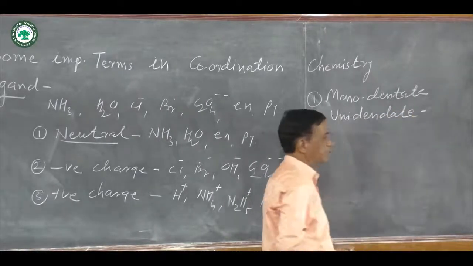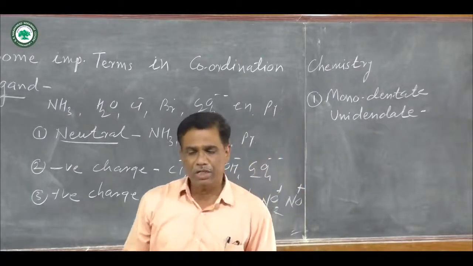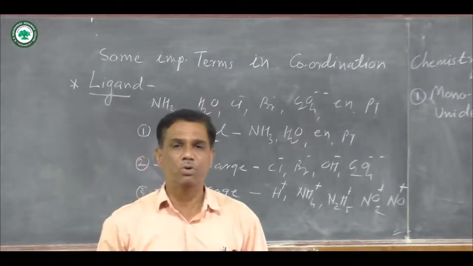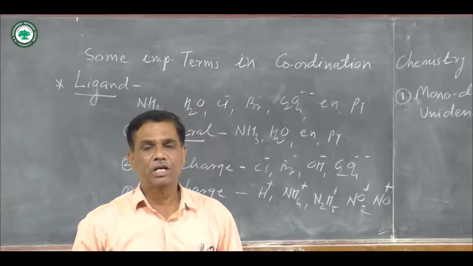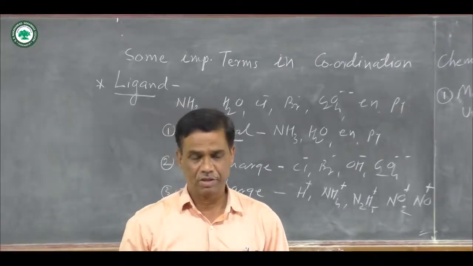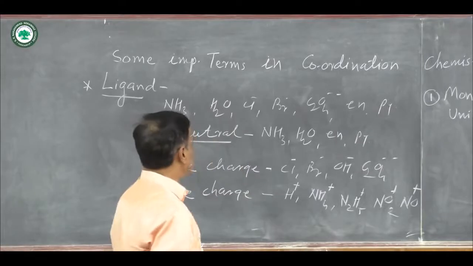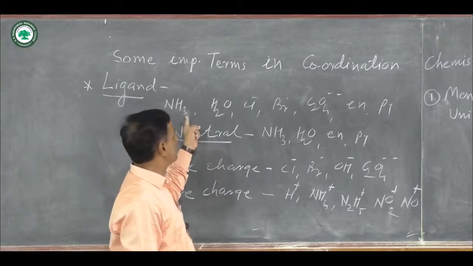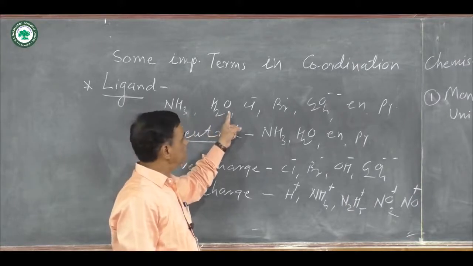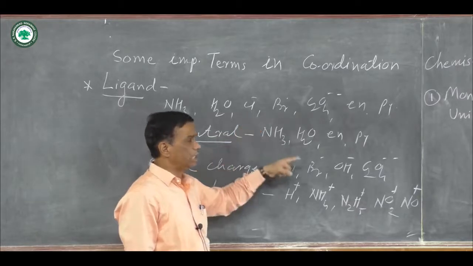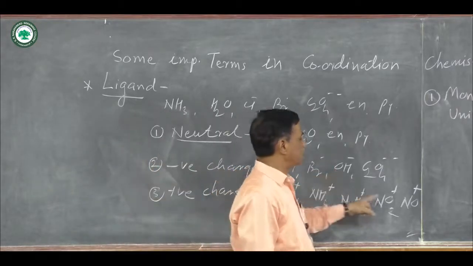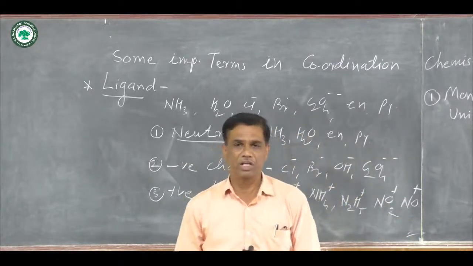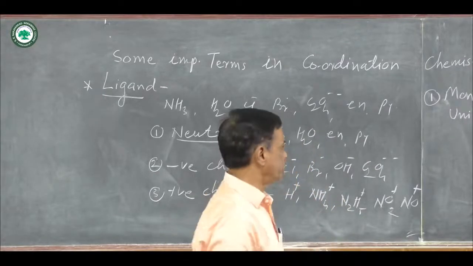It is also called unidentate ligand. When a ligand donates a lone pair of electrons and forms only one coordinate bond, that ligand is known as a monodentate ligand, or unidentate ligand. Here NH3 is a unidentate ligand because it forms only one coordinate bond. H2O is a unidentate ligand. Chloride is a unidentate ligand. Hydroxide is a unidentate ligand. NO plus is a unidentate ligand. They are also known as monodentate ligands, and they form only one coordinate bond.